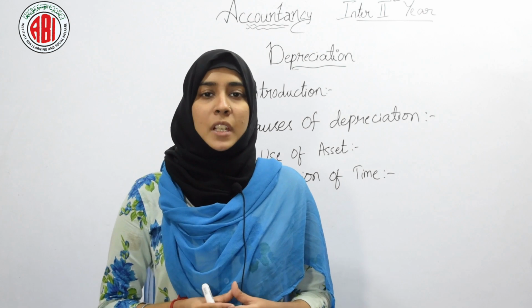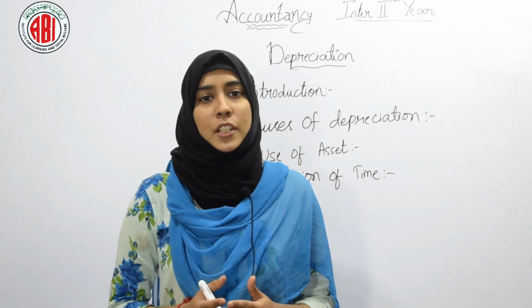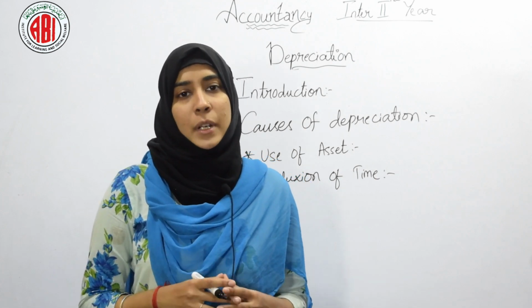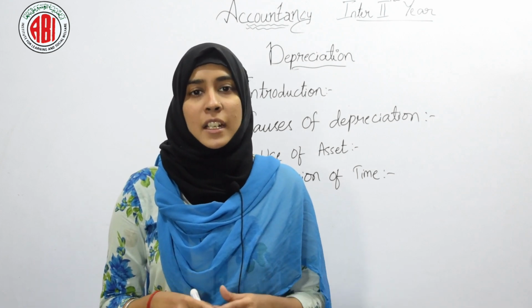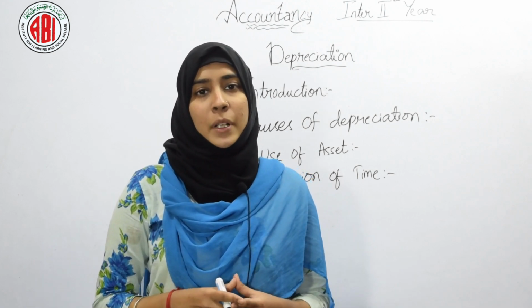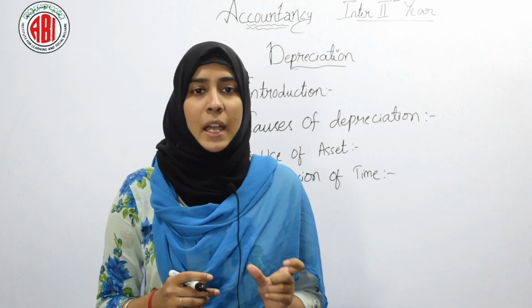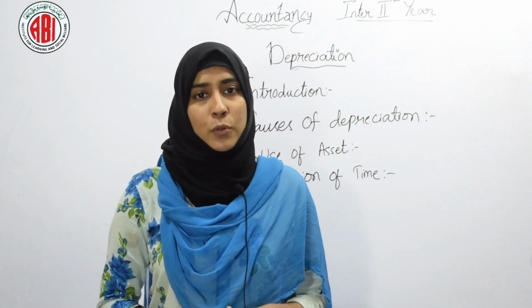Efflux of time means some assets lose their value by mere passage of time. For example, some assets can be used only for limited time. Here we can take examples of medicine and food. Why can we take this example? Because they have limited time and we have an expiry date on medicines. So after that expiry date we cannot use them.